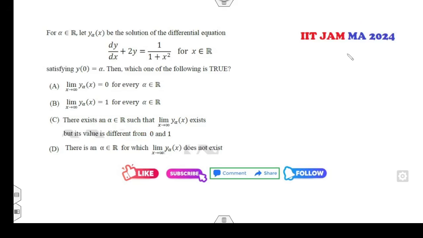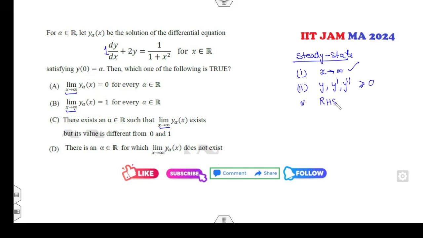Okay, can you say y is... again you can see at infinity. So can you apply the steady state solution? Fine. So we will check the properties. The first property is, what should it be? x approaches infinity, that is given to you. The coefficients of y dash, y double dash, all are positive, which you have. Fine. And the third one is that the limit of the right hand side is finite when x approaches plus infinity. So yes, you can apply the steady state solution.